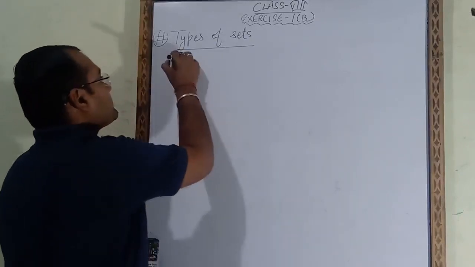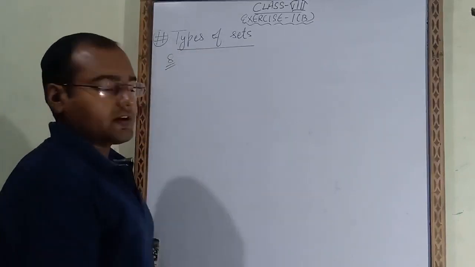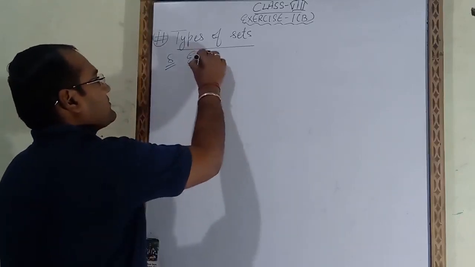Now the eighth type. The eighth type is equal set.